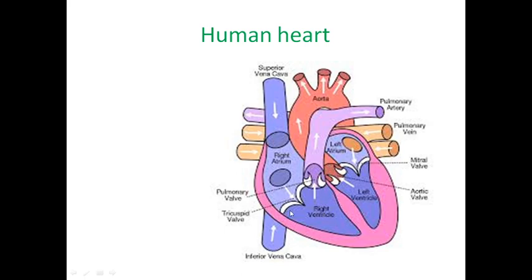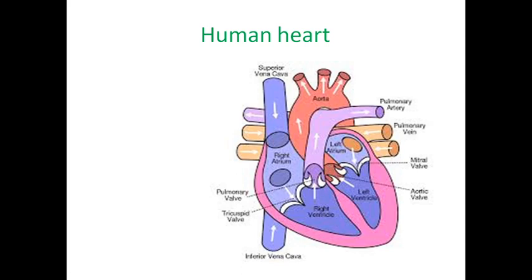What will happen? Automatically the closing of the tricuspid valve as well as the bicuspid valve will occur, because when it contracts, the blood moves into the artery and aorta. Automatically the semilunar valves open, and the tricuspid and bicuspid valves are closed. Then at the end of the ventricular systole, the ventricles start to relax.